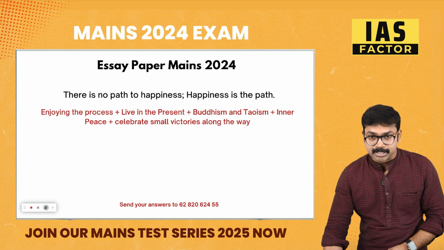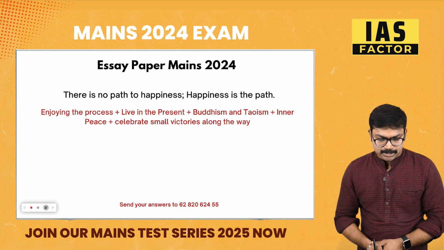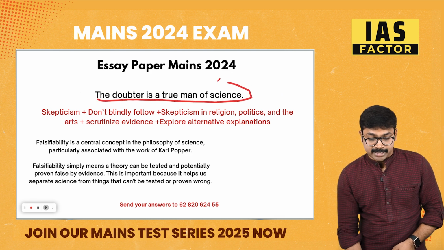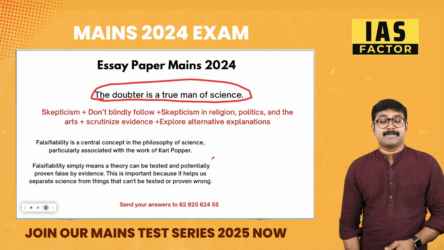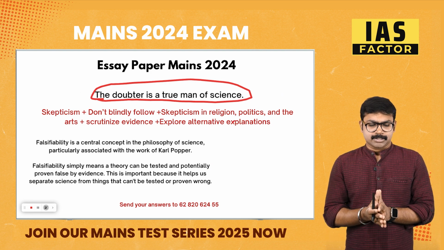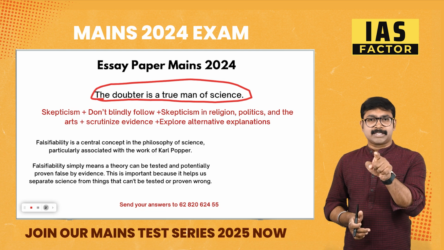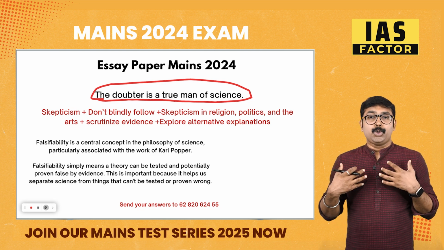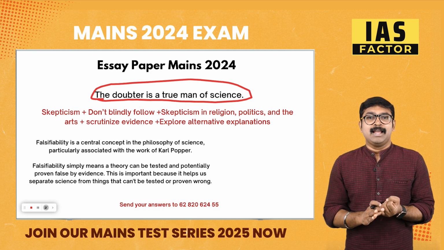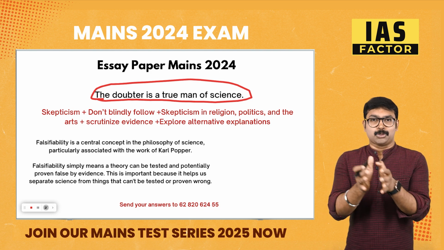So this is the next question, and probably moving on to the next is, the doubter is a true man of science. I don't know how many of you would love to write this answer, but if you want to write this, a doubter is a true man of science. If you're a scientist, if you're a man of science, you want to prove, you need evidence, you need scientific facts, and you need to say it is right, it is wrong.